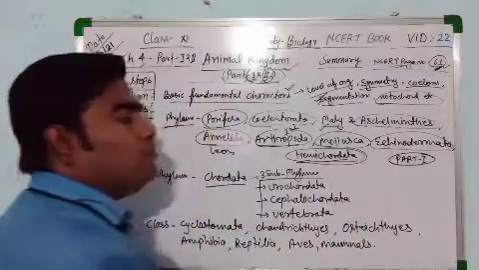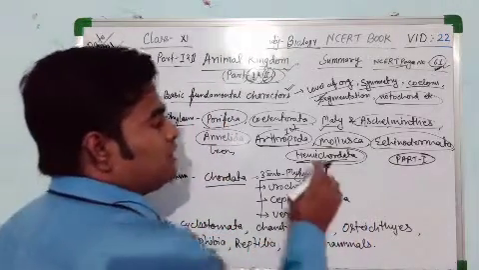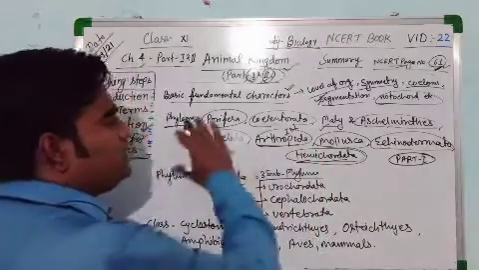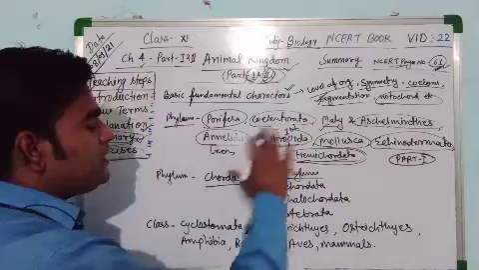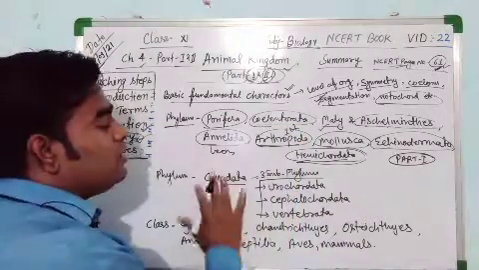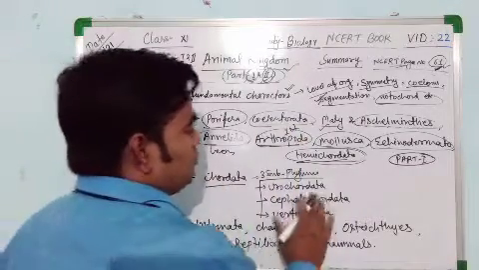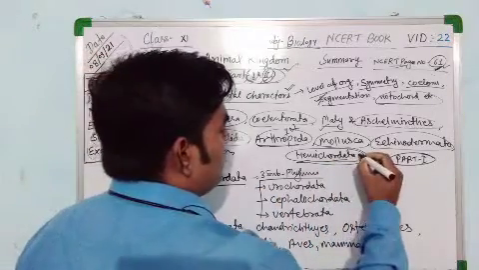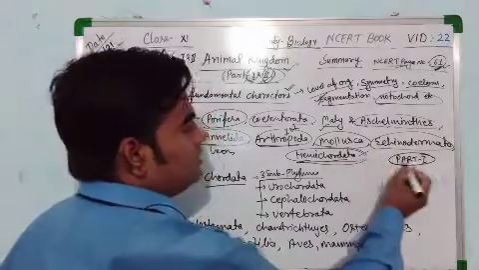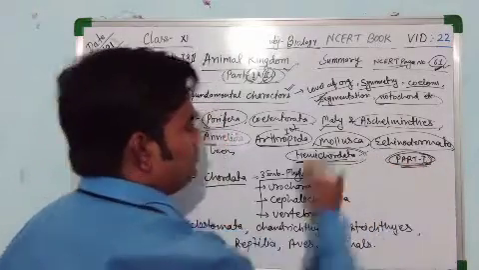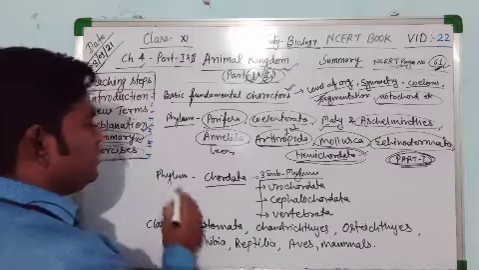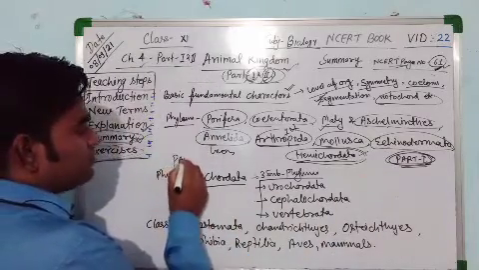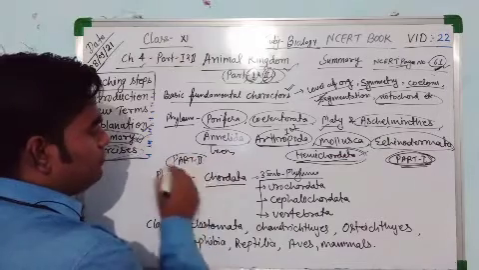For example, Balanoglossus. Actually, the hemichordates are a connecting link between non-chordates and chordates. These are the phyla belonging to non-chordates, and these are the phyla belonging to chordates. Chordates have different characters. So this is about Hemichordata, and till here we completed part 1. Now from here, this is part 2 of chapter 4.